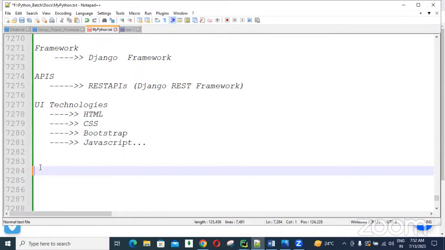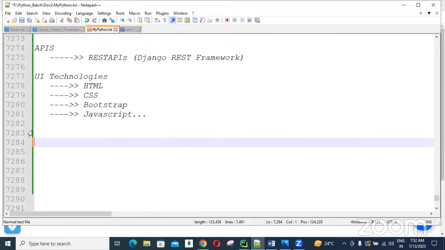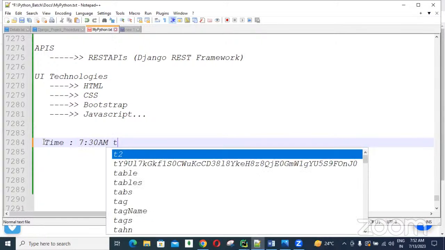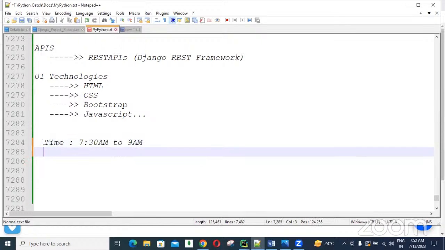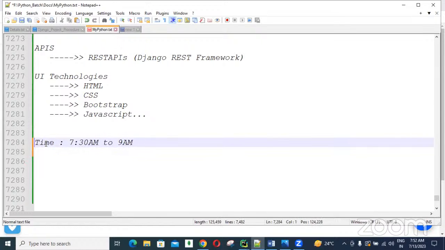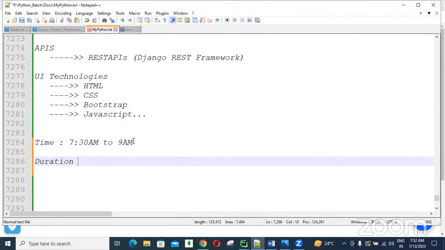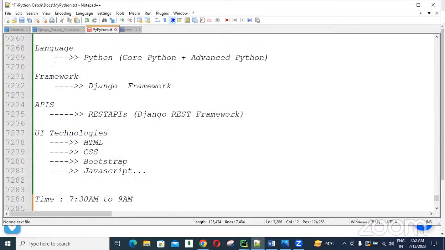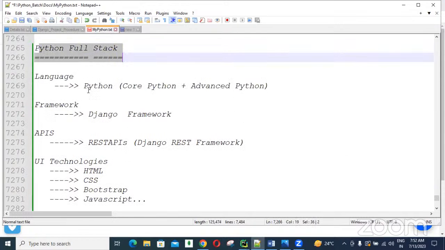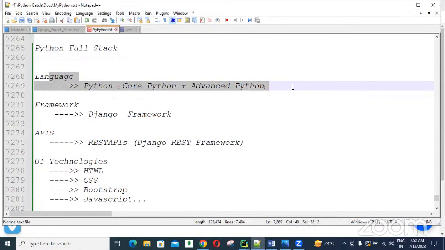Every day we will take a 1.5 hour session, 7:30 to 9 a.m., guys. And for duration, if it is the totally full stack, 3 months duration is required, with 45 days for the Python related part.